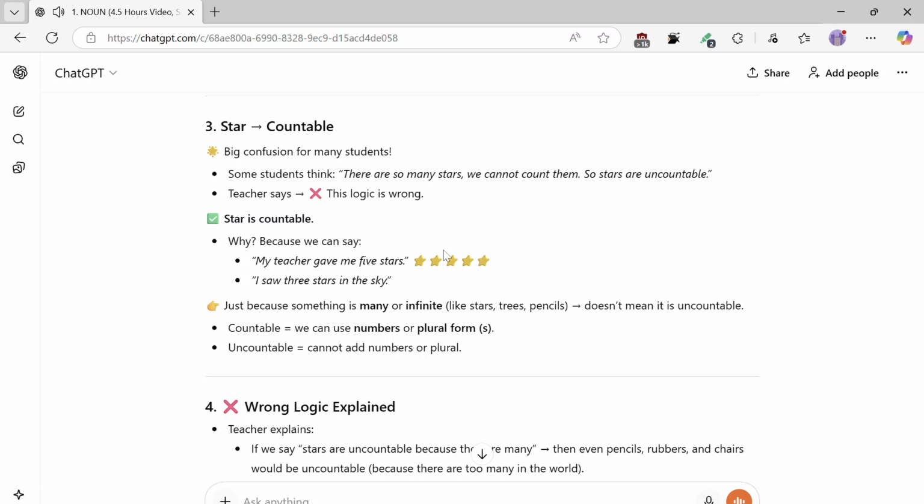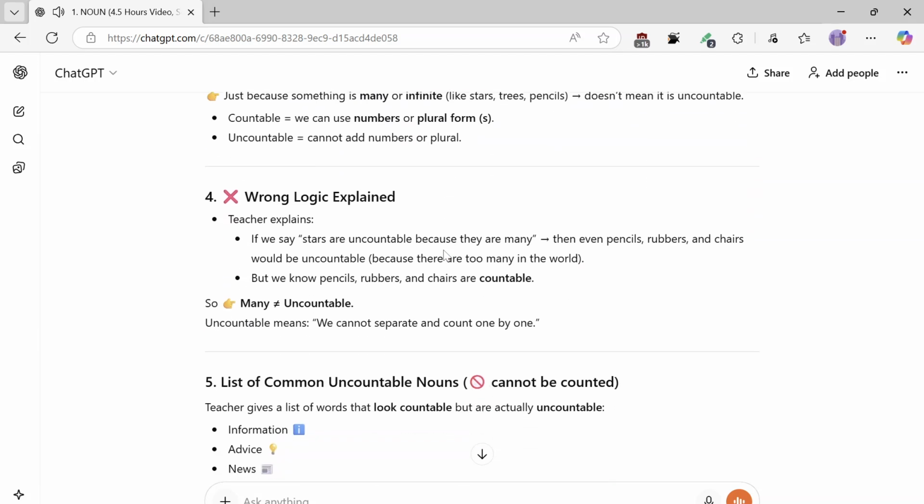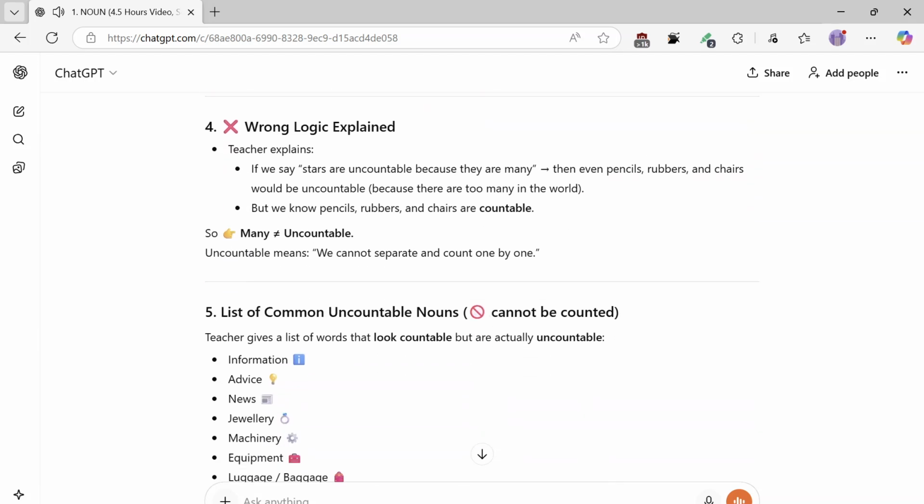Just because something is many or infinite, like stars, trees, pencils, doesn't mean it is uncountable. Countable means we can use numbers or the plural form s. Uncountable means we cannot add numbers or plural. Number 4, wrong logic explained. If stars were uncountable because they are many, then even pencils, rubbers, and chairs would be uncountable because there are too many in the world. But we know they are countable, so many does not equal uncountable. Uncountable means we cannot separate and count one by one.